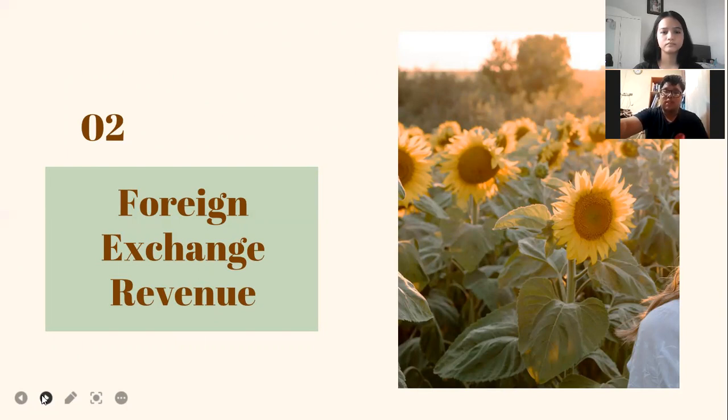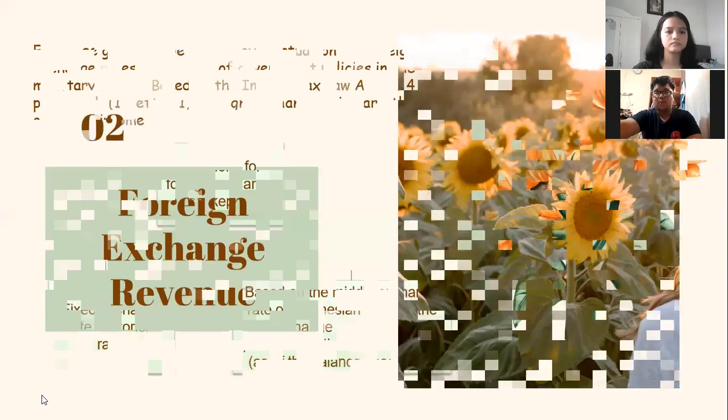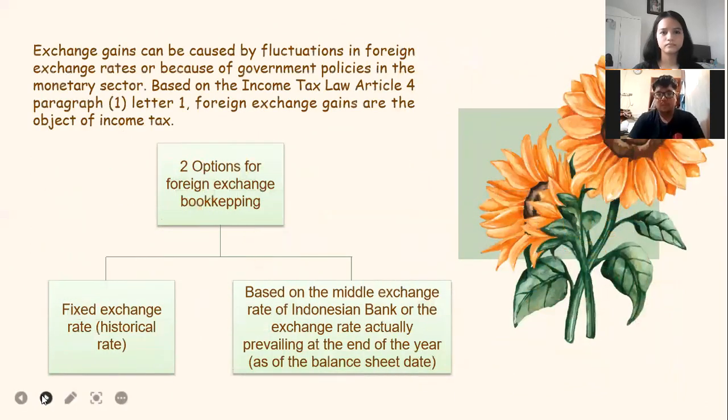The second table of contents is foreign exchange revenue. Exchange gains can be caused by fluctuation in foreign exchange rates or because of government policies in the monetary sector. Based on the income tax law article 4 paragraph 1, letter m, foreign exchange gains are the object of income tax.